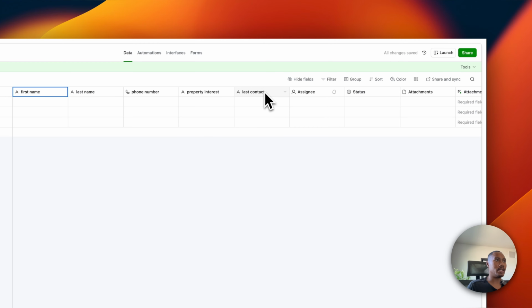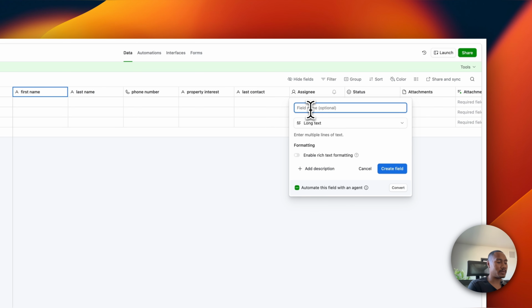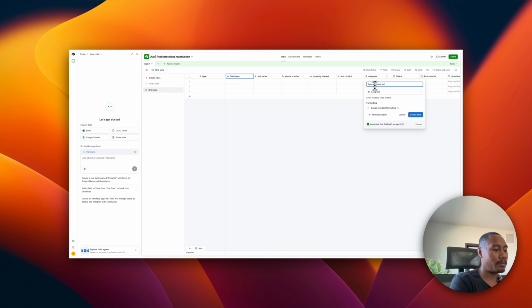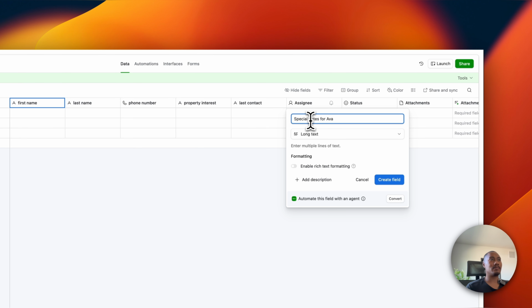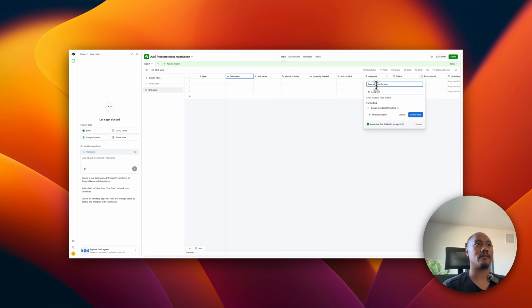And then we also need notes. So let's insert another one to the right. And we will do long text. And let's do special notes for Ava. Now this could be anything special about the specific lead that we know, such as maybe they have kids and they want to look for a home that's near a good schooling system, right?